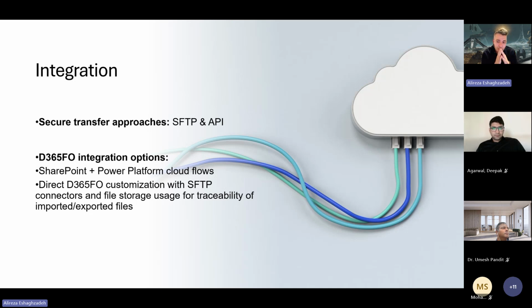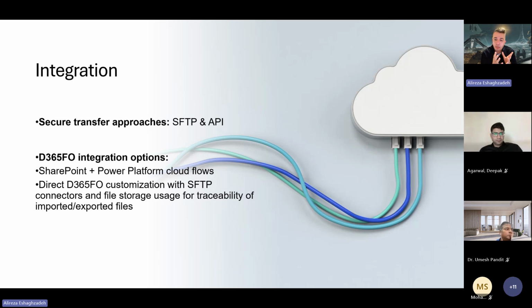With finance and operations, one option is to use SharePoint together with Power Platform cloud flows to move, monitor, and process the bank files with limited customization. It means that you create these file types in SharePoint, for example pain.001, pain.002, and CAMT.054 and 053. And you create a flow to import and export.